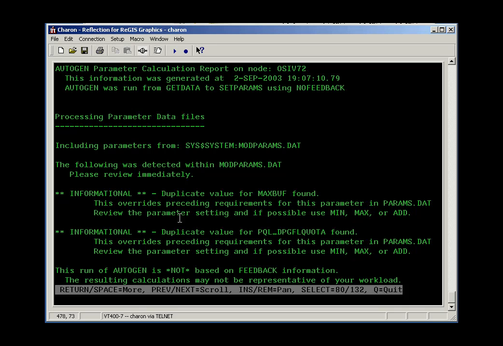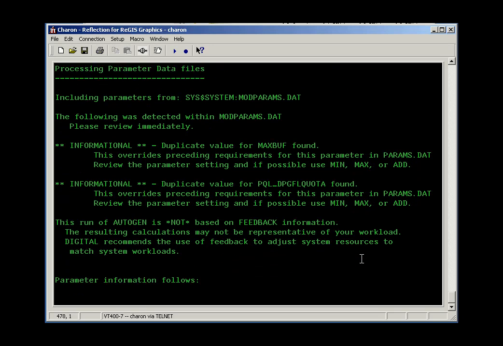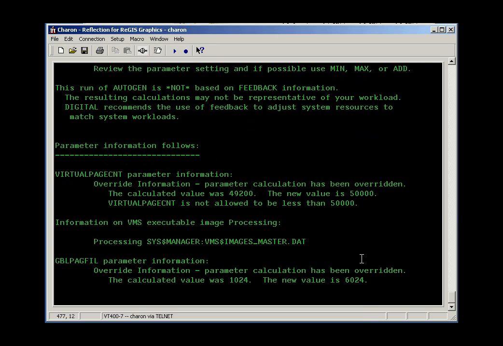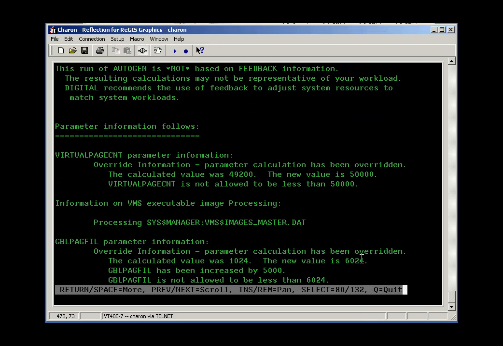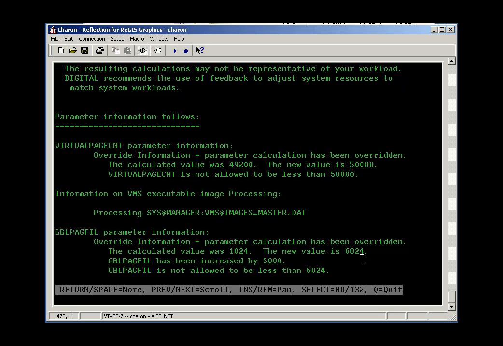So here's this log file from the AutoGen, and we can see here that there's duplicate entries for max buff found, duplicate value for default page file quota found, and as I scroll down through this file, we can also see that this is not based on feedback information. With a new install of PINet, or a new install of Pi on PINet, this is an appropriate message because we are basically changing the status quo, so the history of how the system operated prior to this installation won't help us much with the way the system's going to be operating after PINet gets installed.